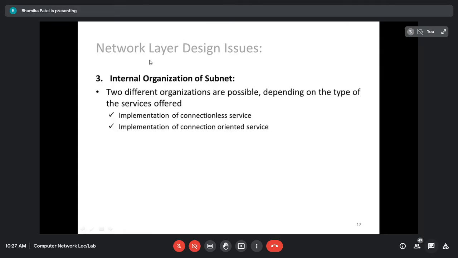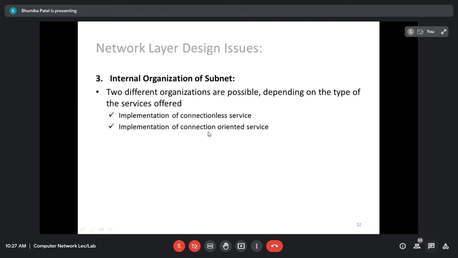So the third issue is what? Internal organization of the subnet. The internal organization of the subnet can depend on two types, connectionless and connection oriented. Different organizations are possible depending upon the type of service. It may be possible that some of the network uses the connectionless service, and some of the network uses the connection oriented service.